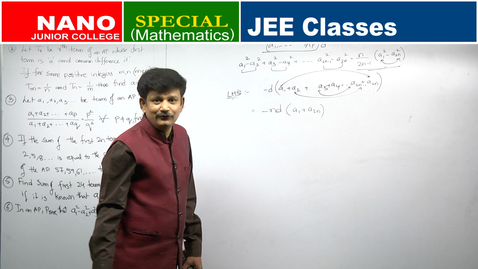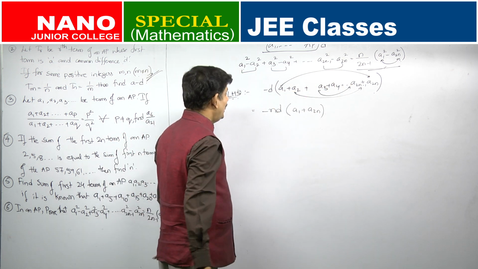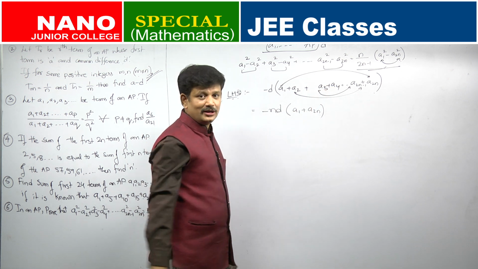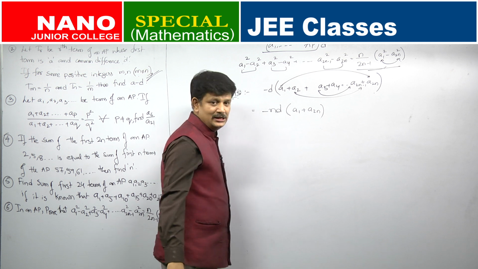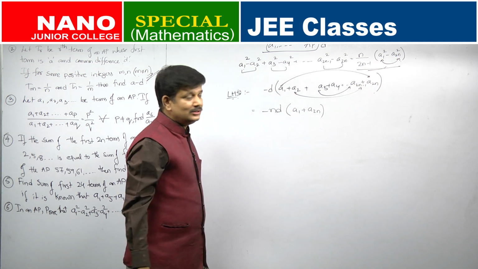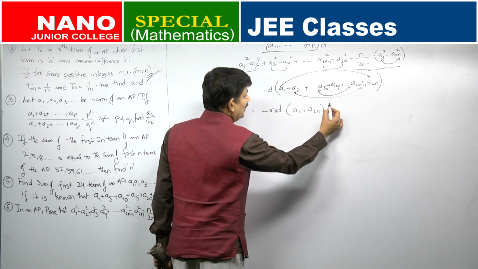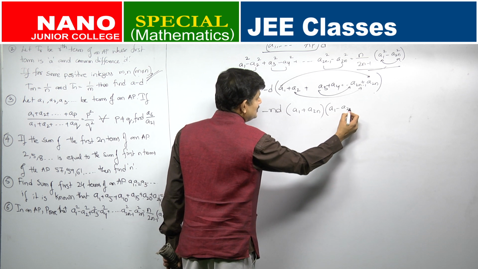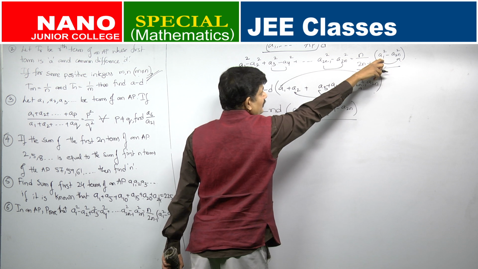Is it not simple? Very simple, right. So, I can pair them and I will have n such pairs, all of them equal. So, I am writing it as minus n d into a1 plus a2n. Now, what I have to prove? I have to prove a1 square minus a2n square. I have a1 plus a2n. I will multiply and divide by a1 minus a2n to make whatever I want.